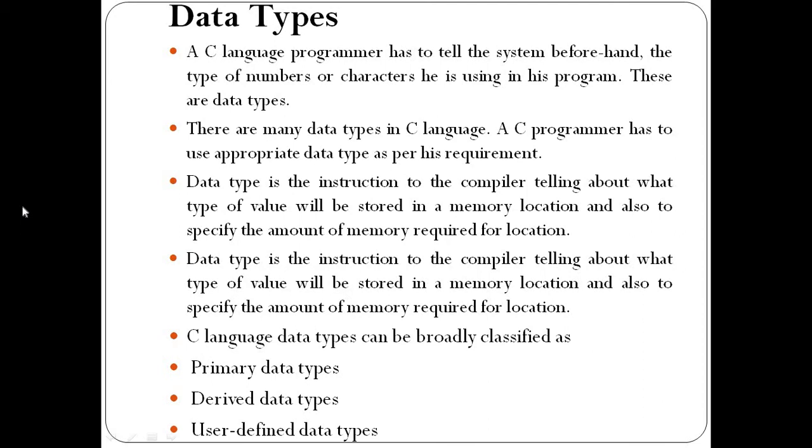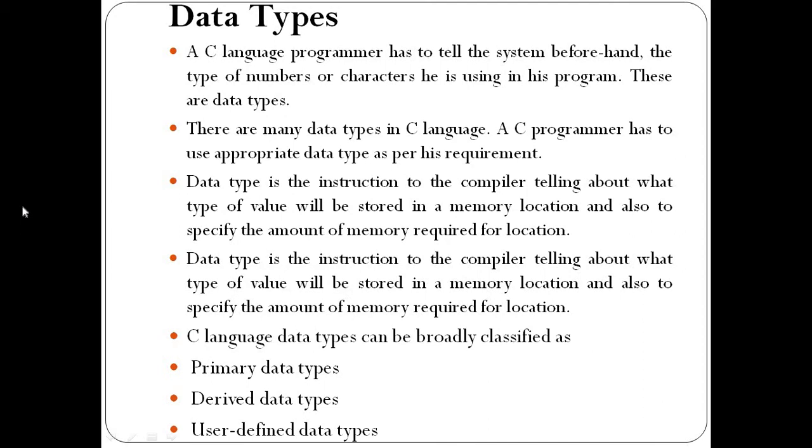Okay. For performing the addition of two numbers, for example, is it possible to take two characters for performing the addition? No. If we take characters, then our result will be wrong. So for performing the addition of two numbers, what do we require? We require only two numbers, right? That means we require digits. Such a type of value we need to specify before using it in our program. That is called a data type.